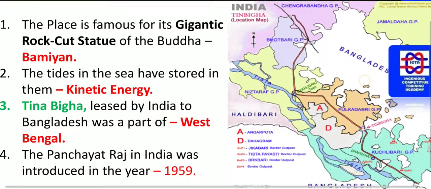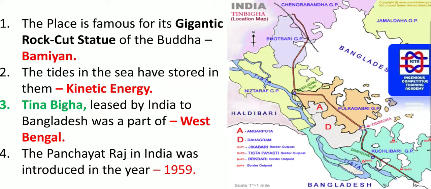Next, the place famous for its gigantic rock-cut statue of the Buddha is Bamiyan. This is the place that is famous for the gigantic rock-cut statue of Buddha, that is Bamiyan. In that place you will find this.